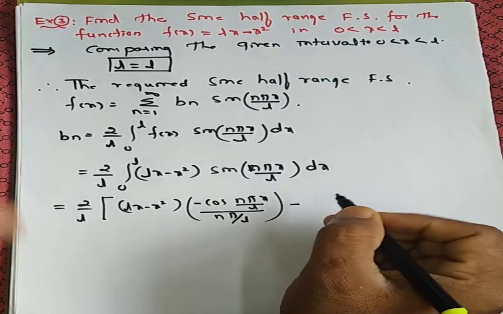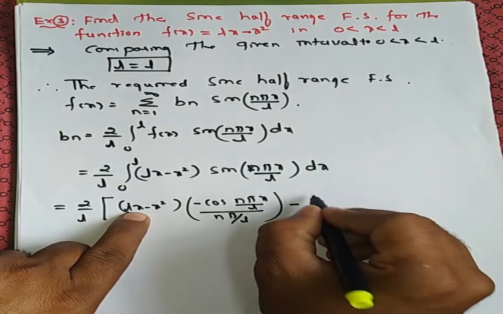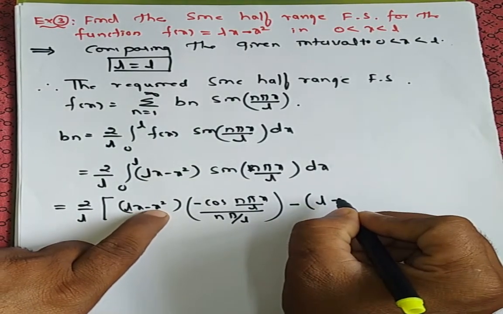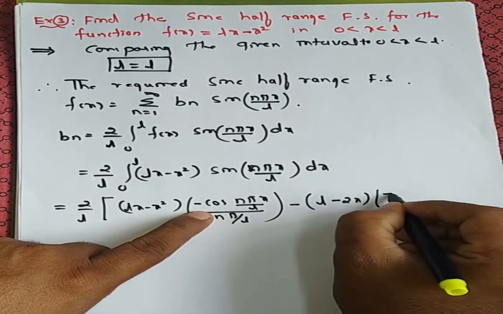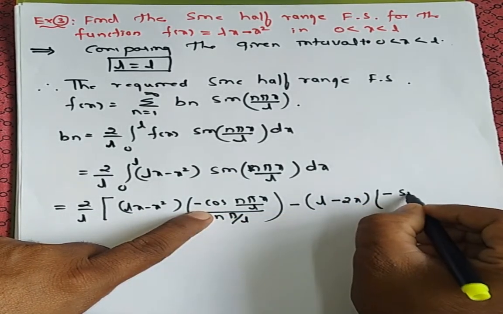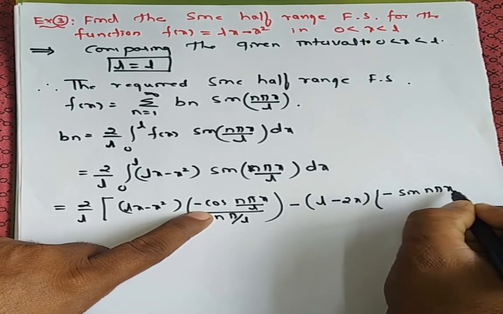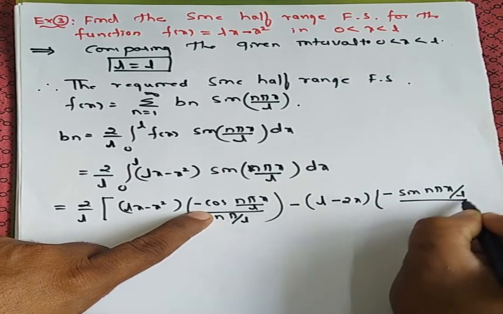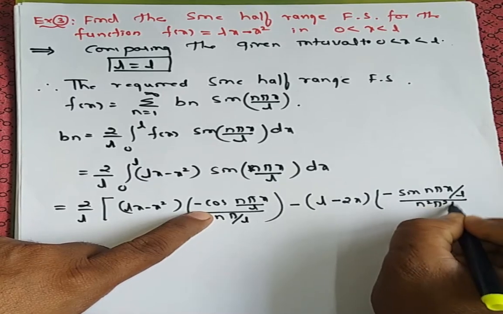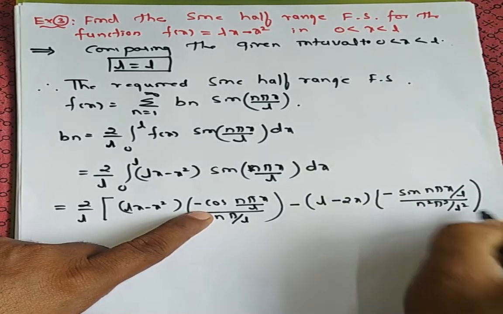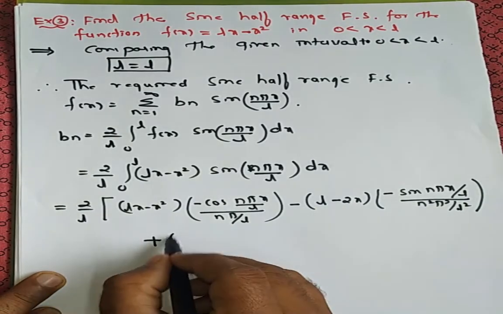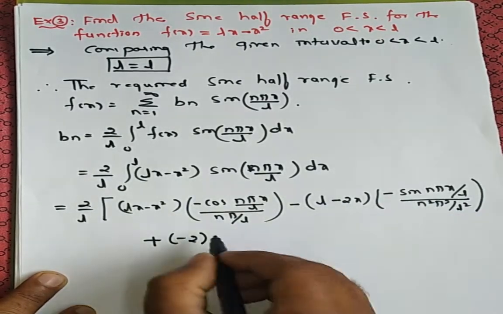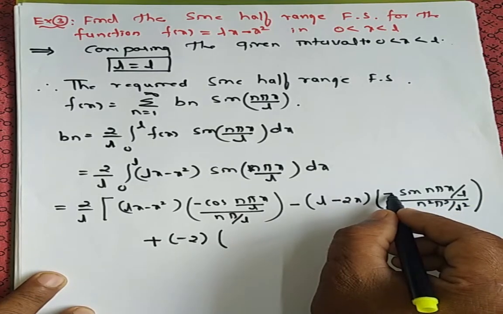Okay, minus differentiation of Lx minus x square is L minus 2x. Then again, differentiation of minus cos is sine n pi x divided by L, divided by n square pi square divided by L square. It will continue, minus becomes plus, alternating. Differentiation of this one is minus 2. Then again integration of this, minus as it is.